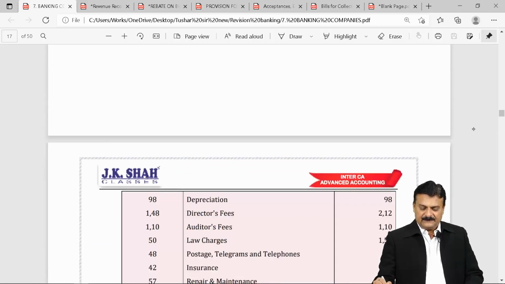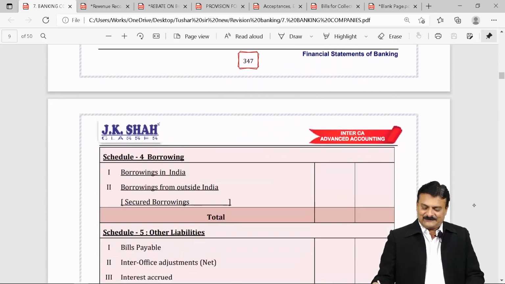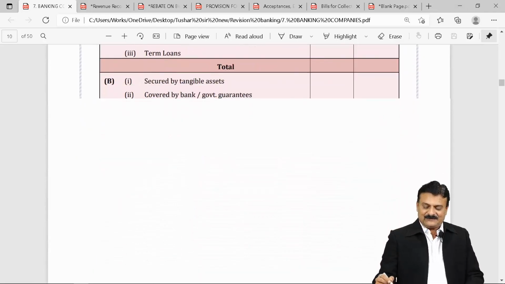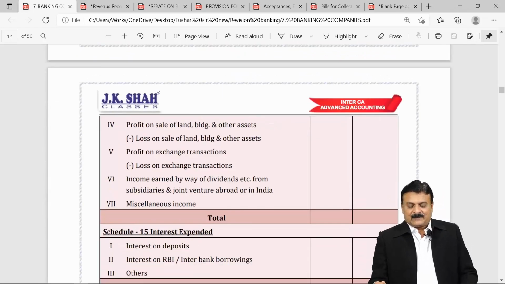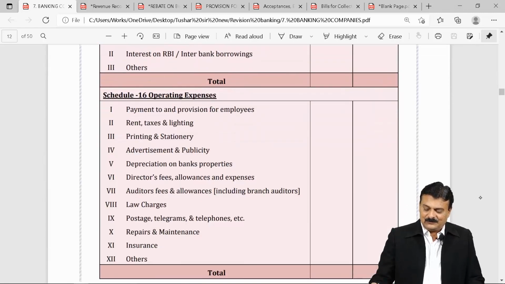Look at second question. In second question, if you see, they've given you a trial balance. And in that trial balance, the word used is bills purchased and discounted. But what word you want is bills purchased and discounted during the year.